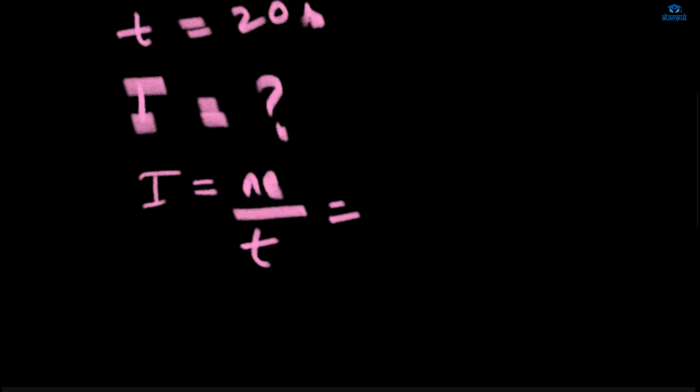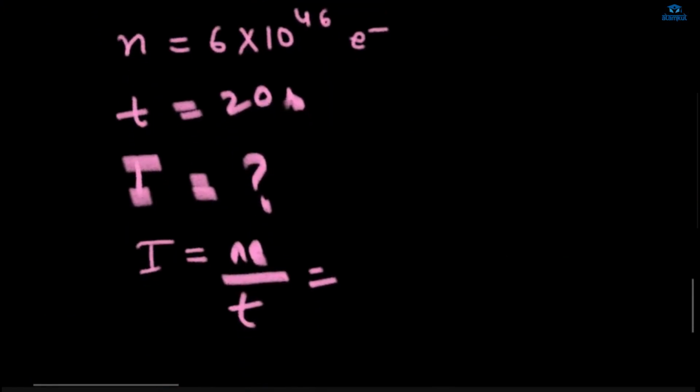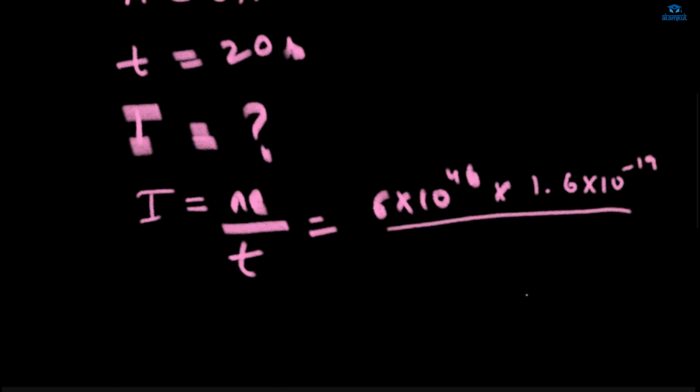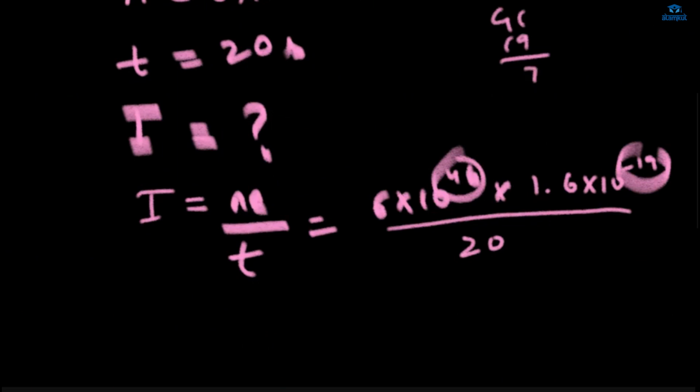So in place of N, what is the number of N? It is 6 into 10 to the power 14. And E is 1.6 into 10 power minus 19. You have to do the calculation work also. Okay. So cancel it out. First do this and this. 14 minus 19, how much will it be? 14 minus 19, how much will it be?